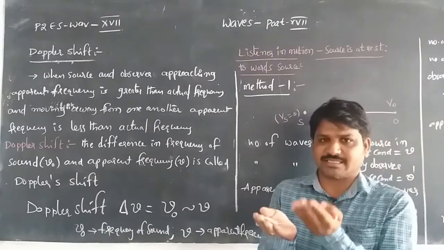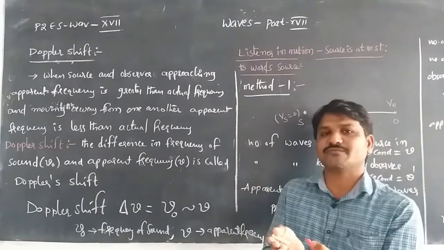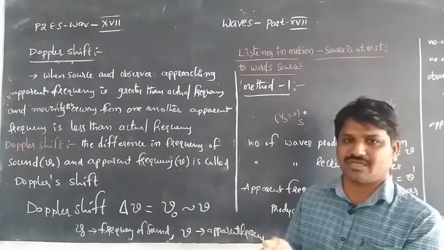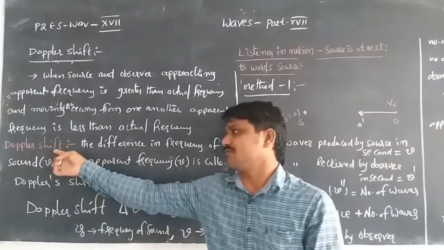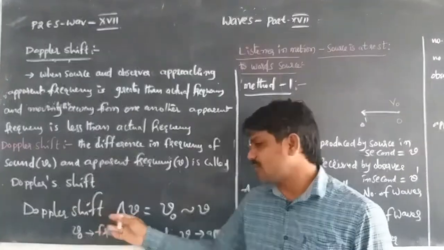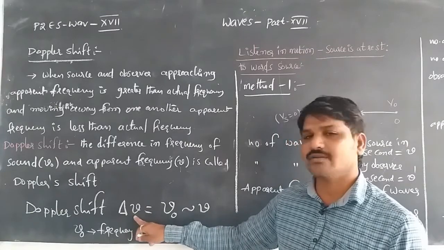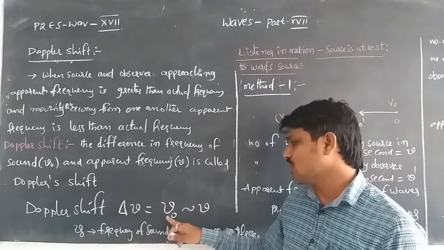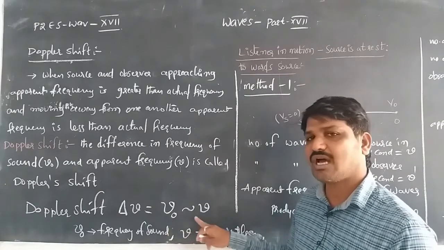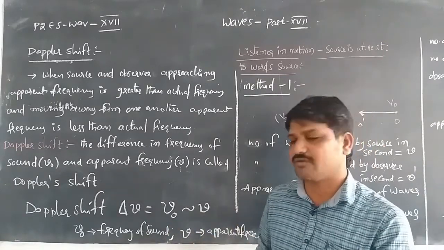The difference between them is called Doppler's shift. Doppler shift means delta nu is equal to nu naught minus nu, the difference between the actual frequency and the apparent frequency.